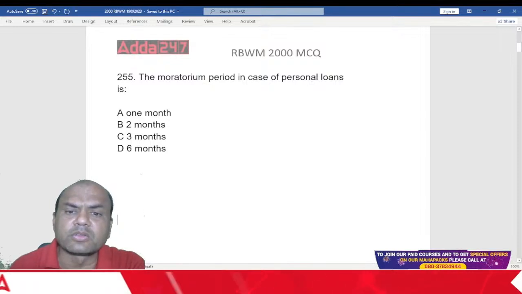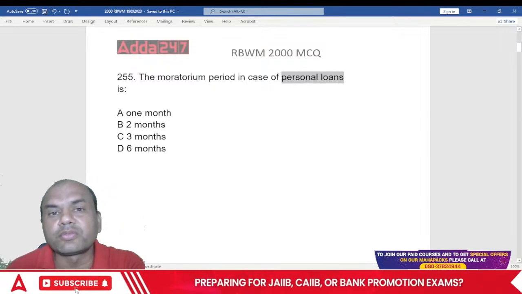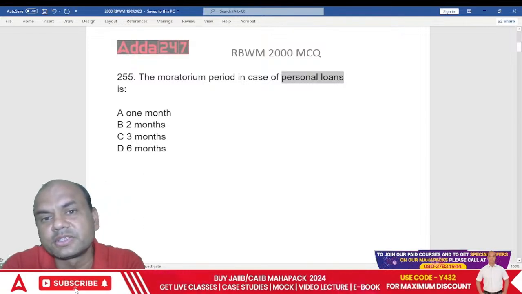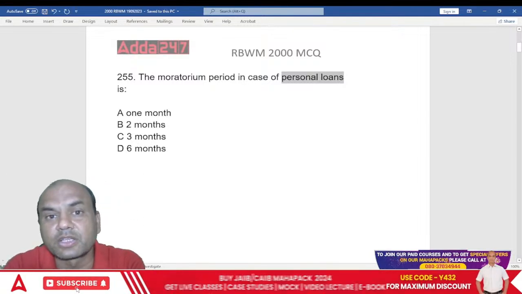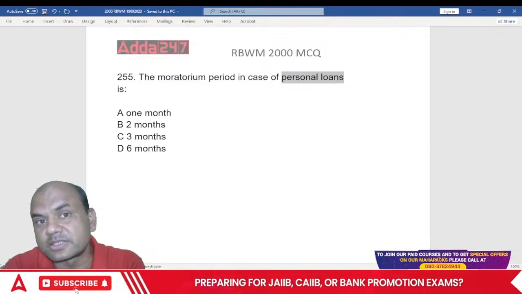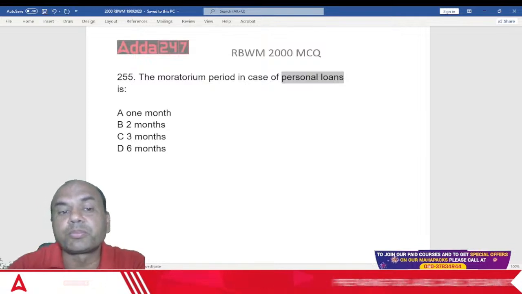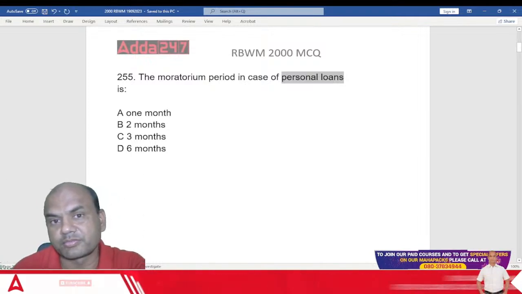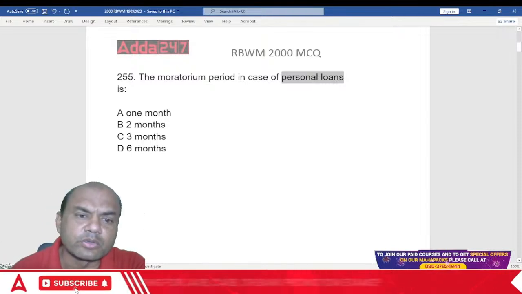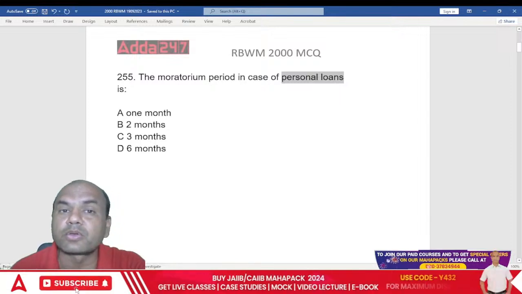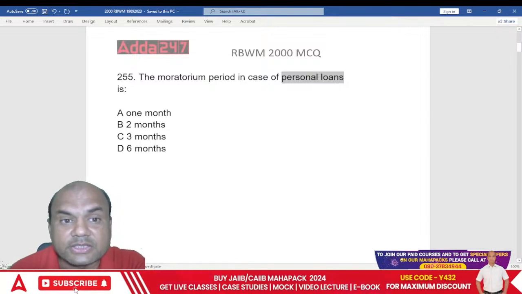Personal loan. How many of you have worked in loans? Just type yes in the comment section. Those who have worked in the loan section will understand it: for PLs, we don't give any moratorium period. Then where the answer is no moratorium period, what are you actually saying?